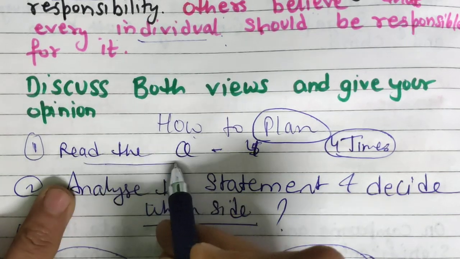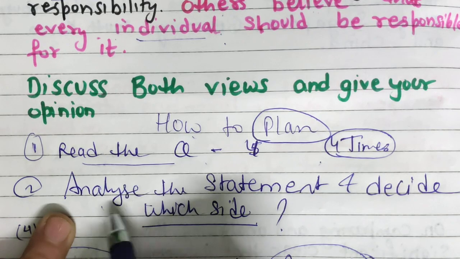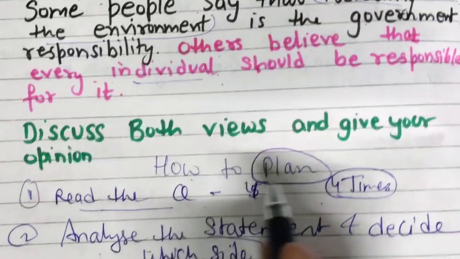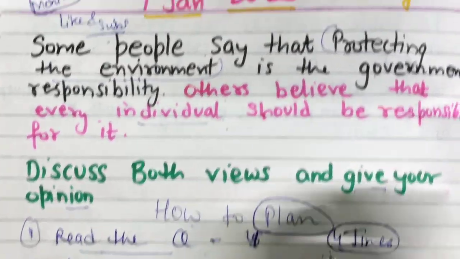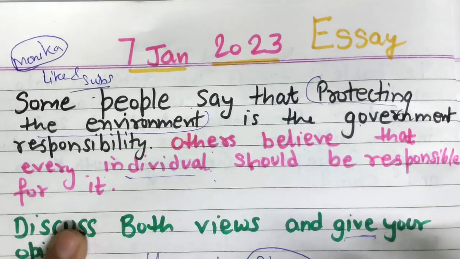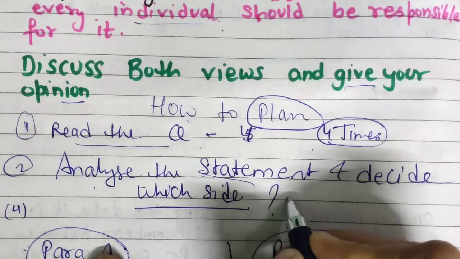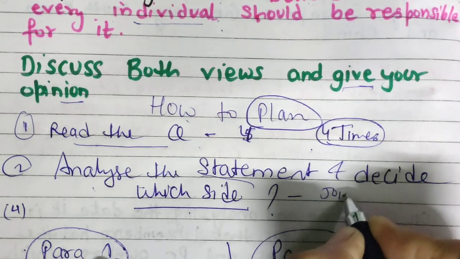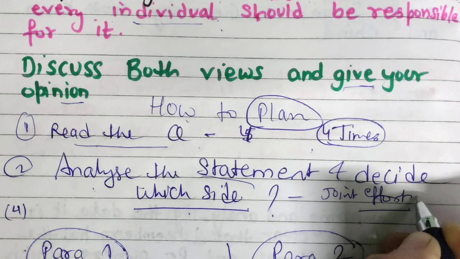First, as we have done, we have read the question statement 4-5 times. We have analyzed the question statement and decide which side. Yes, because here they have asked you to give your opinion also. So yes, you have read, it is government responsibility, it is individual responsibility. So which side will you go with? Of course I will say both sides are important. So joint efforts will be there. A single effort will not work for protecting the environment.